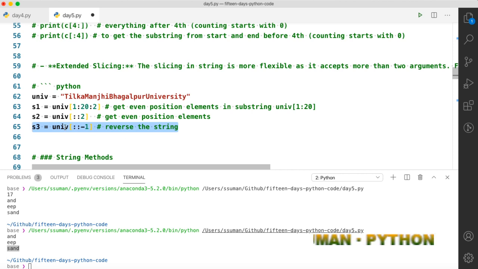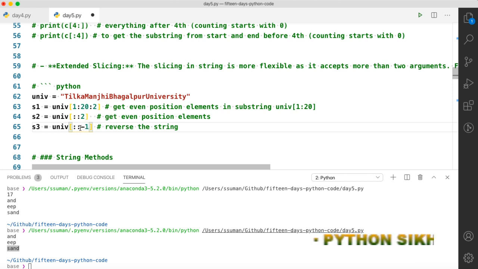You can simply write, suppose this is univ, Tilka Manjhi Bhagalpur University, written without any space, and suppose you want to reverse this. You just write univ[::-1]. The starting index starts from the beginning and goes up to the last. If you leave something empty, then it will go up to the extreme.